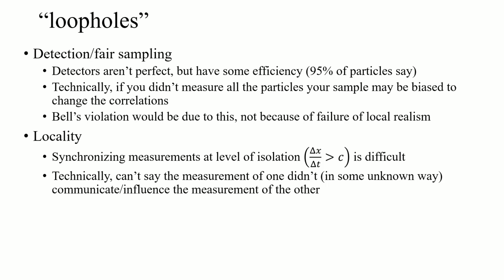There are other loopholes too. One of the requirements was that Alice and Bob are actually randomly selecting their alignments. And people have even tried to argue that if they were predetermined selections in their heads somehow, even though they don't know it, that could be a loophole. I don't think many people take that one as seriously. But the big two loopholes were here.